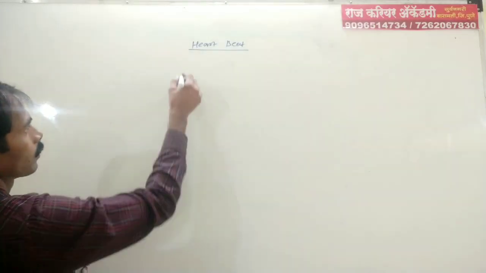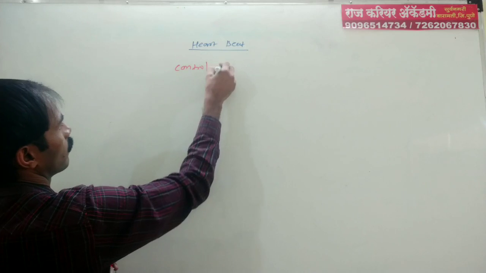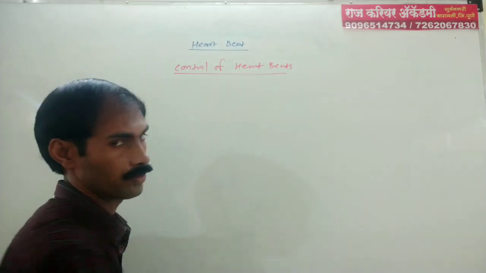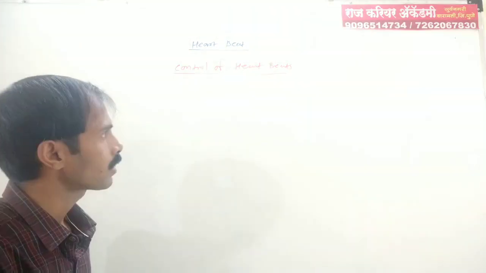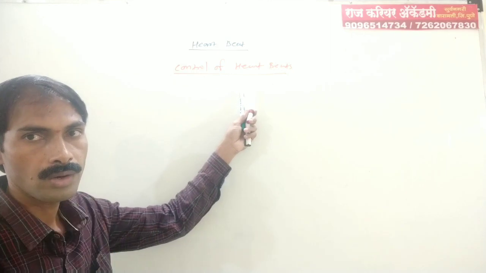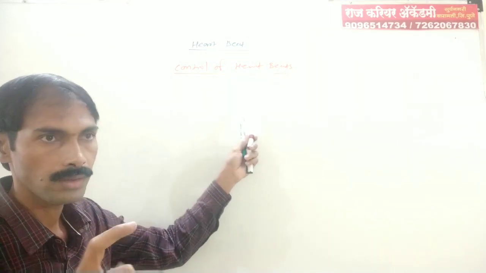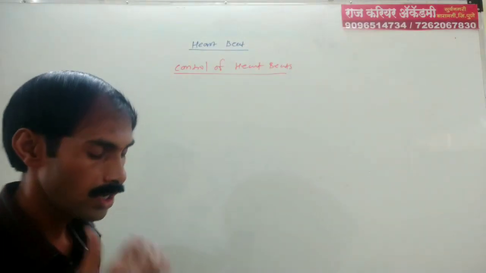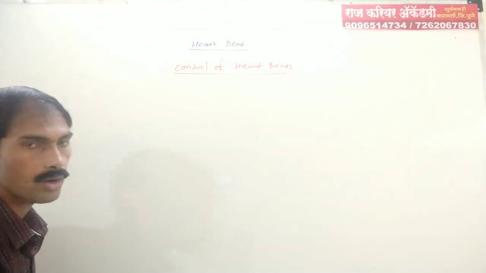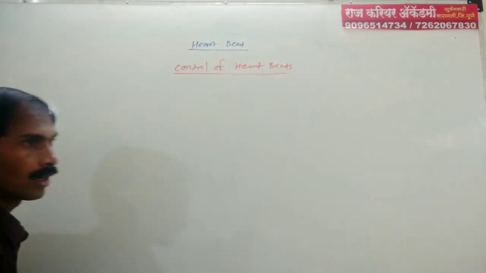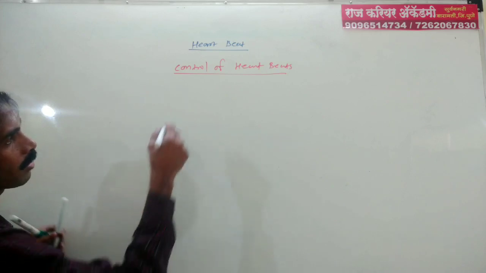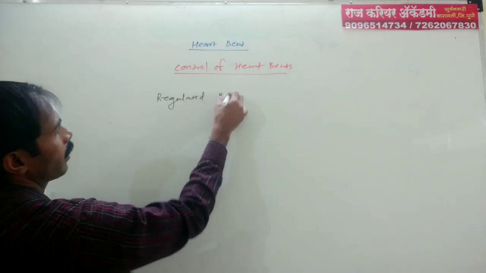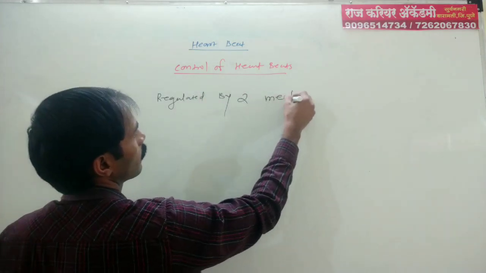Then, control of heartbeat in our body. When the increased count is known as tachycardia and the decreased count is known as bradycardia, how does this mechanism happen? The control of heartbeat is regulated by two mechanisms.